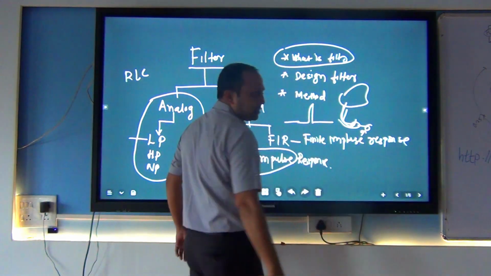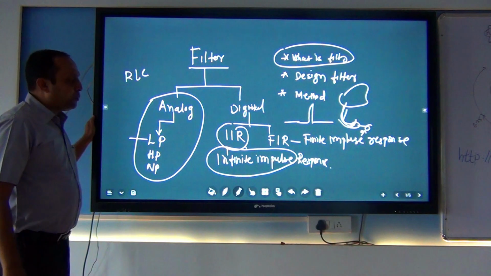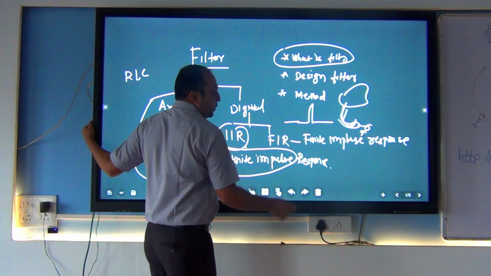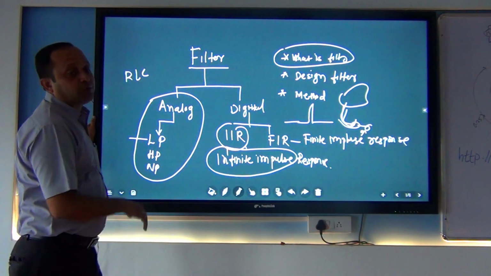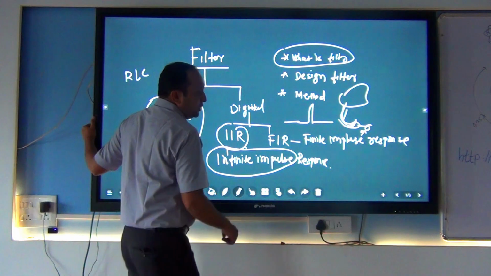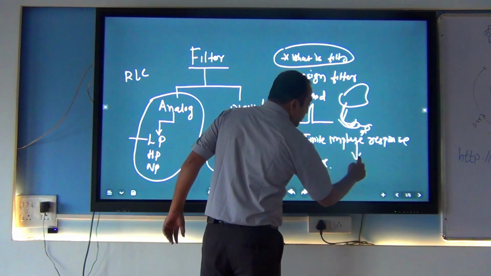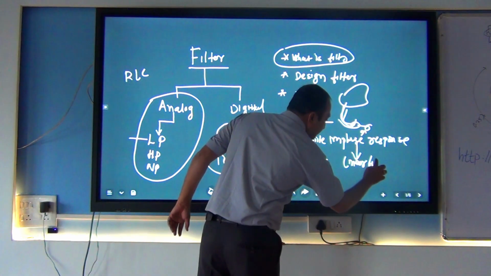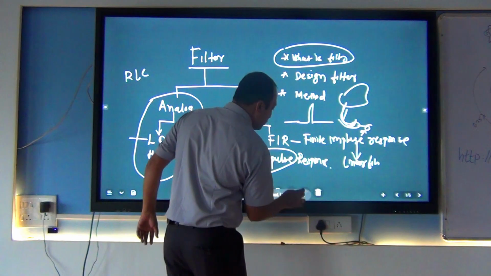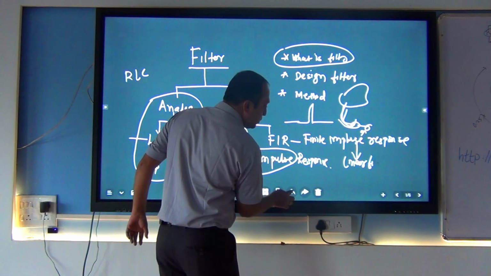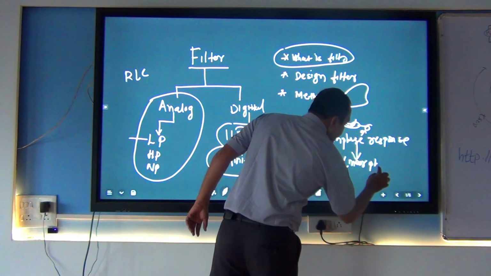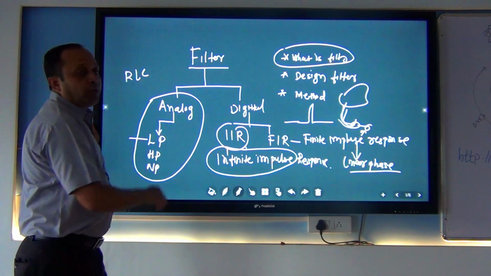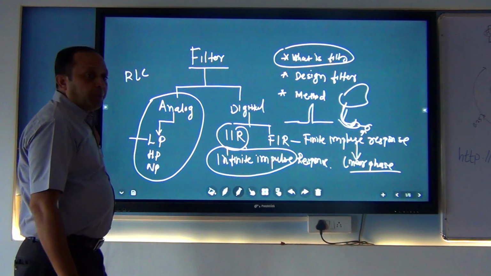Normally we know the impulse is this type of thing. So it is an impulse response. In some cases this is infinite impulse response, this is finite impulse response. As per the application we use these types of filter. What is the major difference between them? Where I require linear phase, in that case we preferably use the finite impulse response filter.